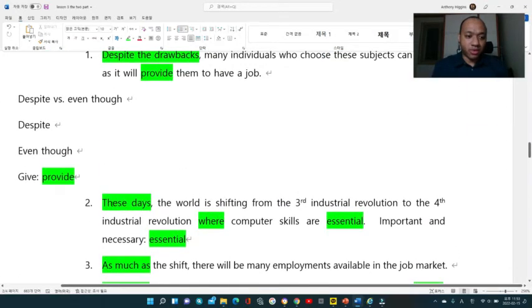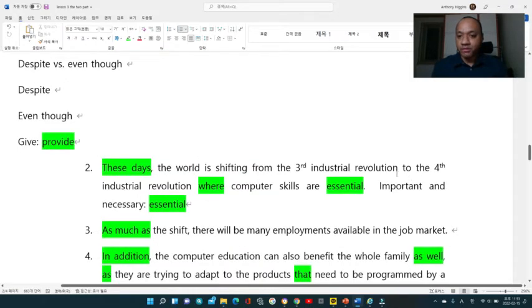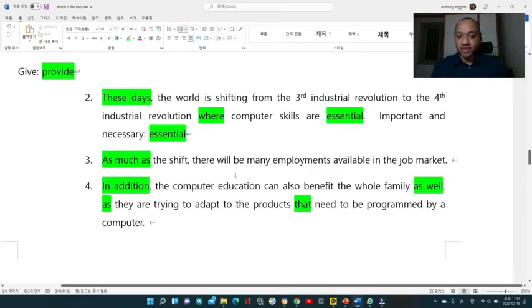All right, so when you move on, I started with "These days, the world is shifting from the third industrial revolution to the fourth industrial revolution, where computer skills are essential," right? Another word you can use is essential, important, and necessary. Essential is a pretty nice word that you can use. If you want to use the word important, important is a very common word. Instead of important, you can use the word essential instead. "As much as a shift, there will be many employments available in the job market."